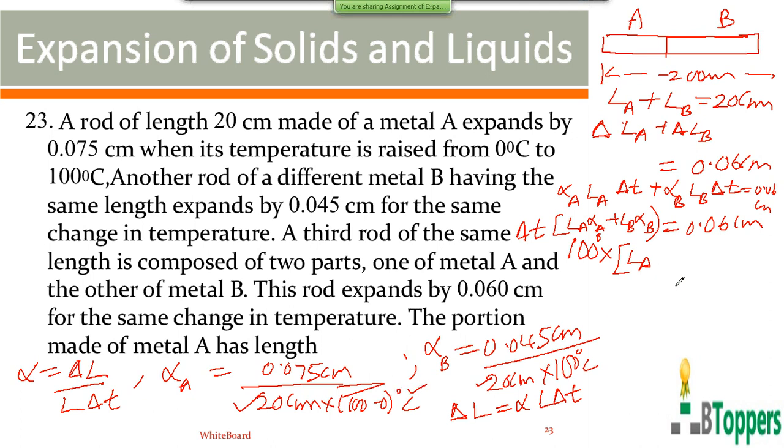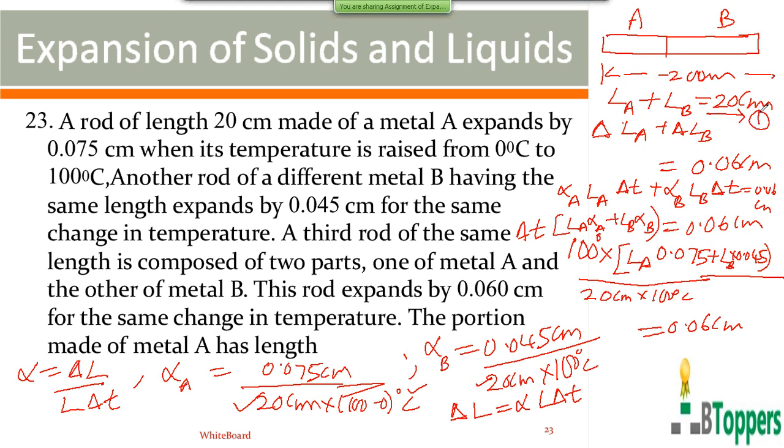So that is 0.075 plus LB into 0.045 divided by 20 centimeter into 100 degree. This whole thing can be equated to 0.06 centimeters. So those who want to copy the working, please take a pause and copy the working. The calculation is not yet completed.